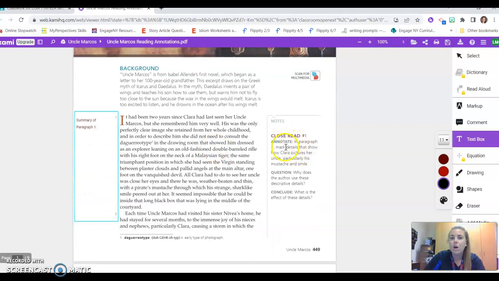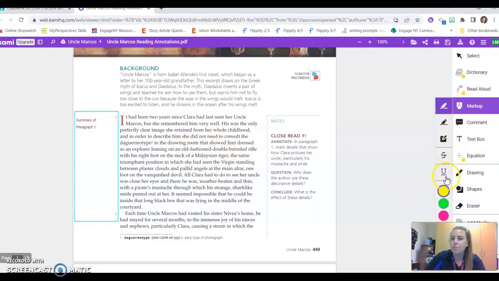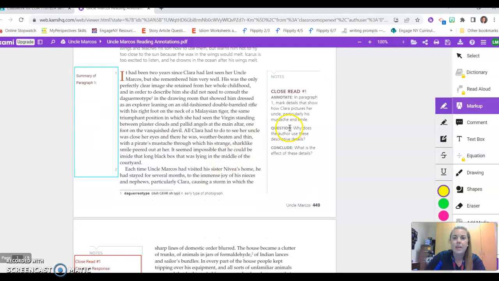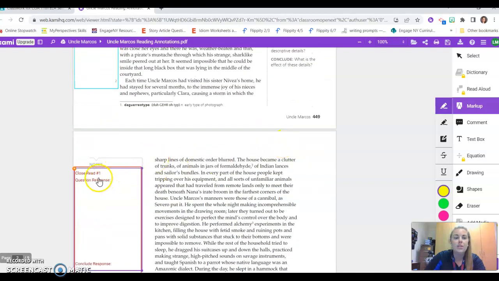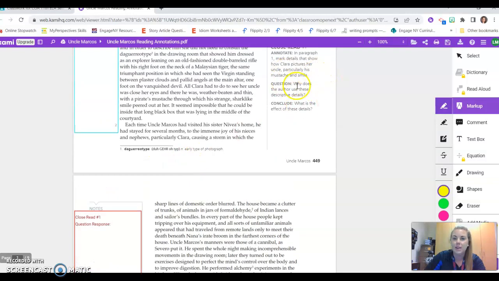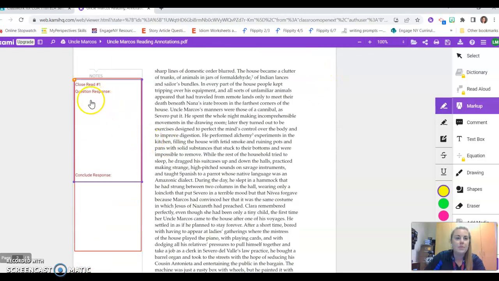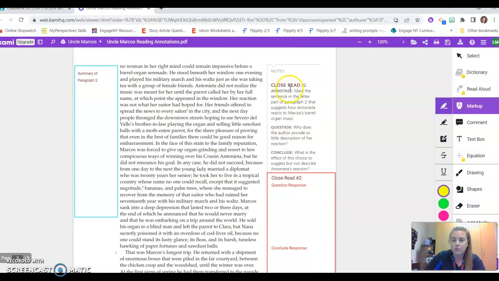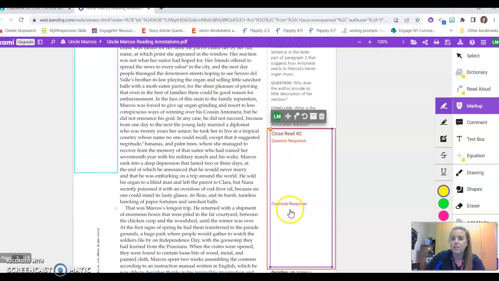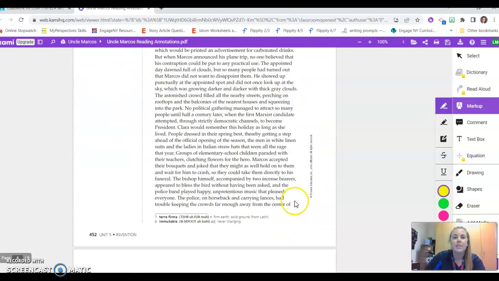Here it says, in paragraph 1, mark details that show how Clara pictures her uncle, particularly his mustache and smile. For those, you'll use the highlighter tool and highlight them. Go to markup, choose the text highlighter, whatever color you want. Then for the question and conclude, it says close read number 1, just because we didn't have space over here. You'll type the response to the question and the response to the conclude here. Then close read number 2, again, you'll just highlight, and then write the responses to the questions and the conclude down at the bottom.